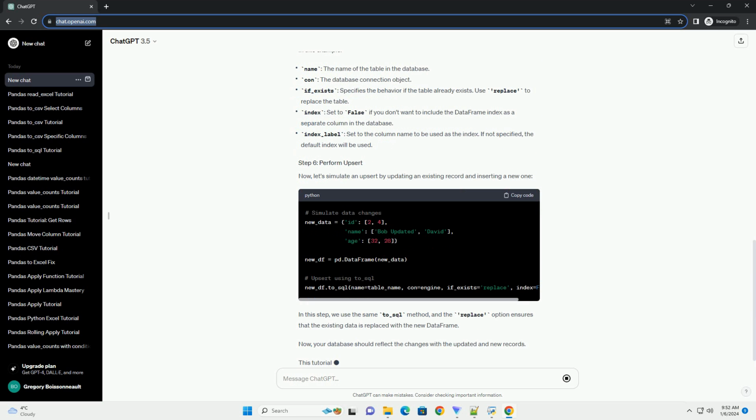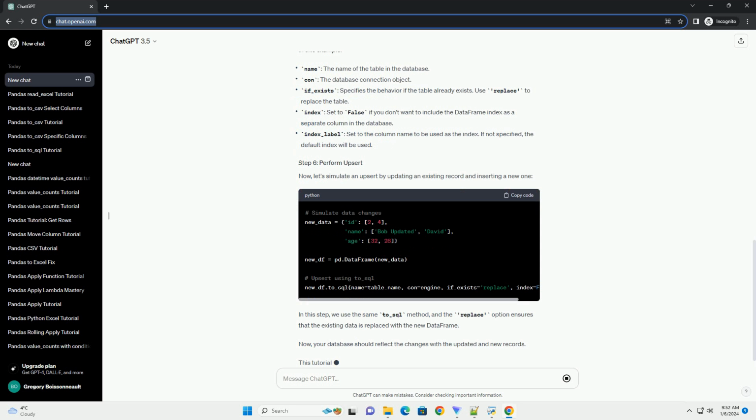Sure, I'd be happy to provide a tutorial on using the to_SQL method in Python pandas for upsert operations. Upsert, short for update or insert, is a common database operation that involves inserting a new record into a database table if it does not exist or updating the existing record if it does. Unfortunately, the to_SQL method in pandas does not have native support for upserts, but we can achieve this using some SQL and SQLAlchemy. Let's assume you have a pandas data frame that you want to upsert into a SQL database. Here's a step-by-step tutorial.